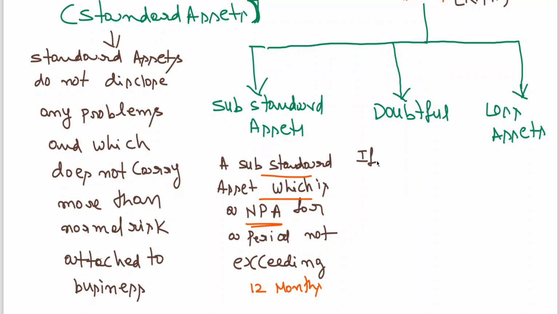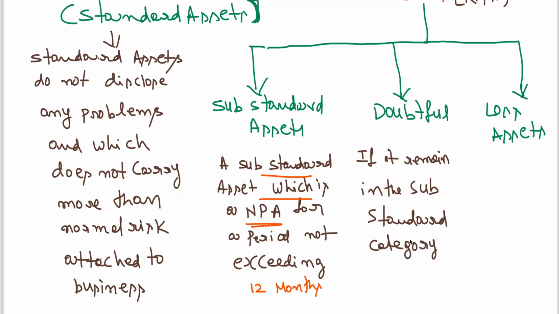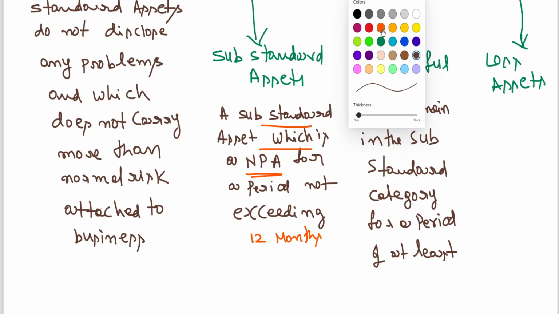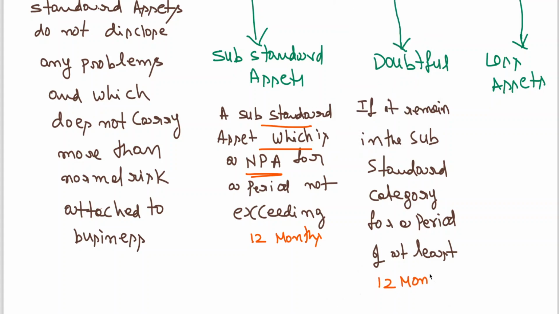Here, if it remains in the substandard category for a period of at least 12 months, then it is doubtful.